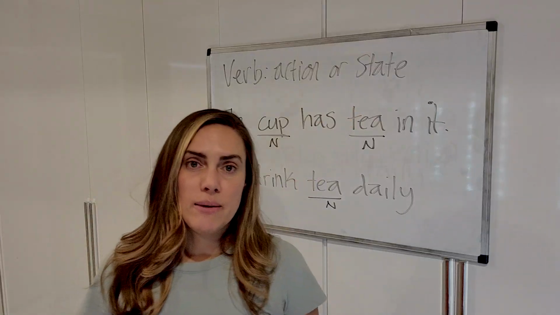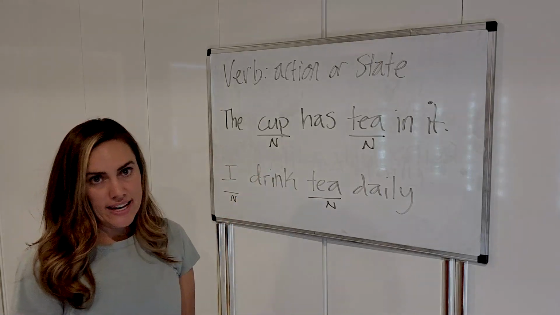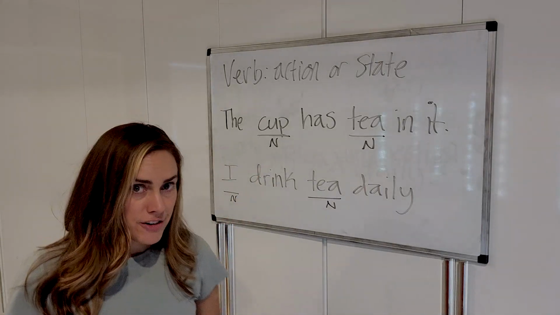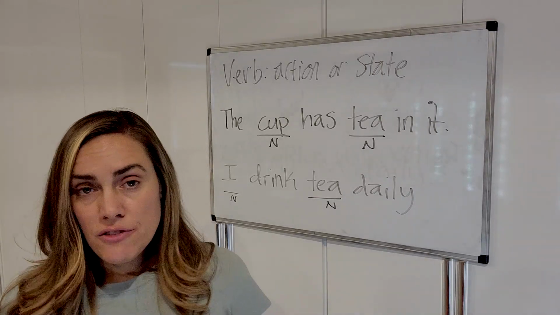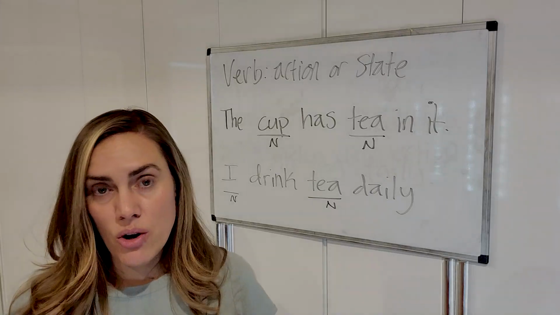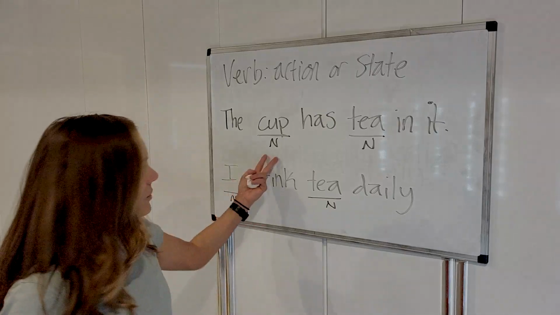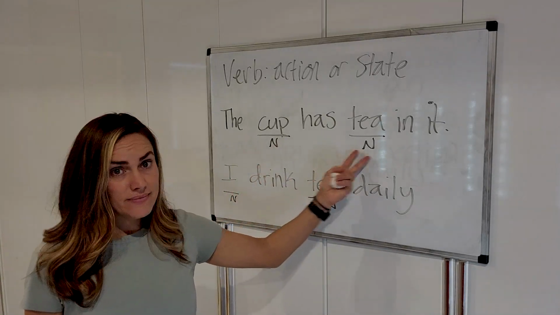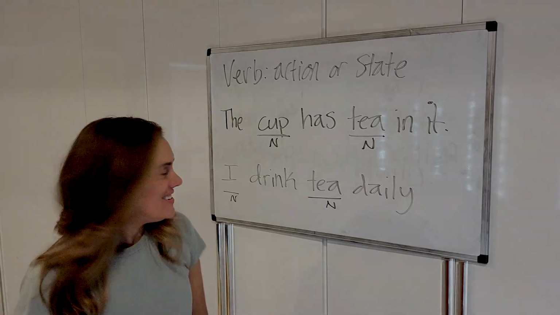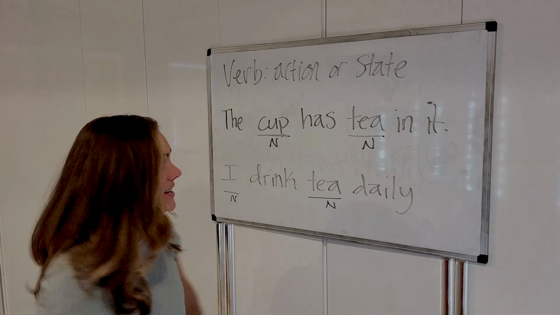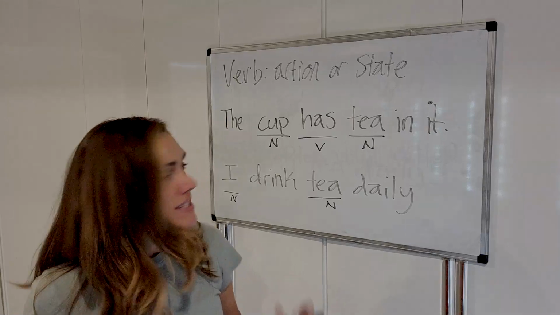Okay, so let's look at some examples in these sentences and try to find the verbs. All right, the cup has tea in it. Okay, so a trick for you is a verb always comes after a noun, because a verb is something that a noun usually does or is, okay? So look, we have a noun here and we have a noun here. So do you see any actions or states after those nouns? The cup has tea in it. This is the verb. And it's actually a non-action verb, or you could say it's a state.